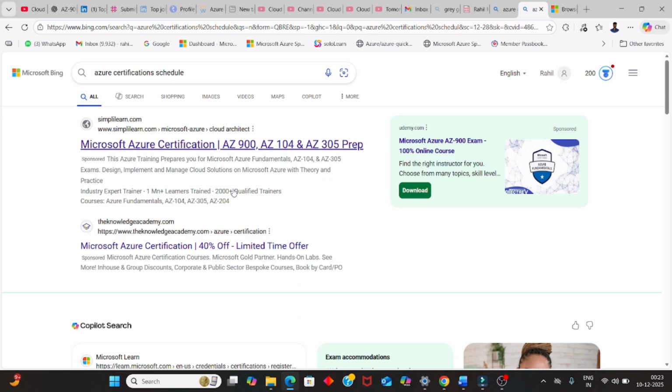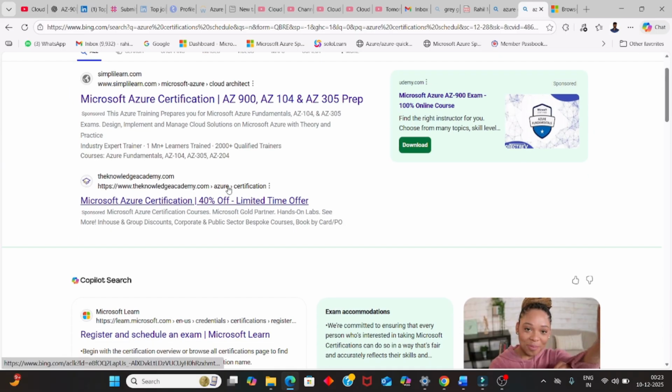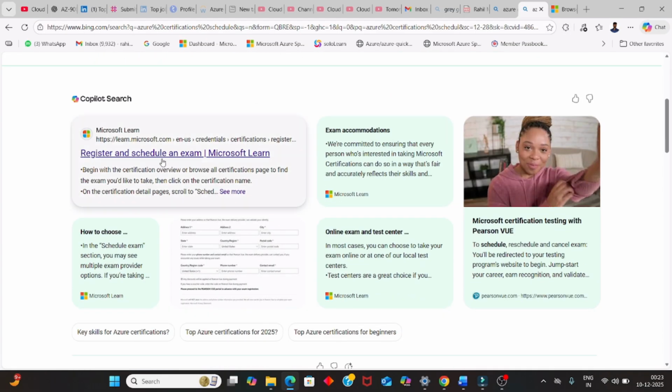Okay, so now we are going to register for the AZ-900 certification. I mean, any kind of certification. I'm just taking the example of AZ-900. You can go with any certification, whatever you want: AZ-104, AZ-305, or 500. I mean, anything. You just have to follow this link.